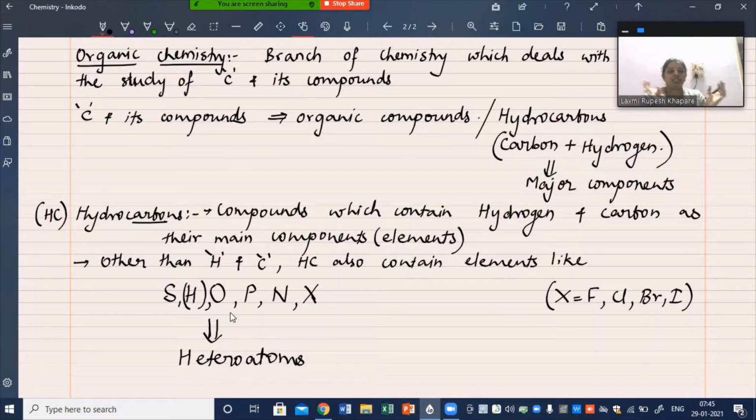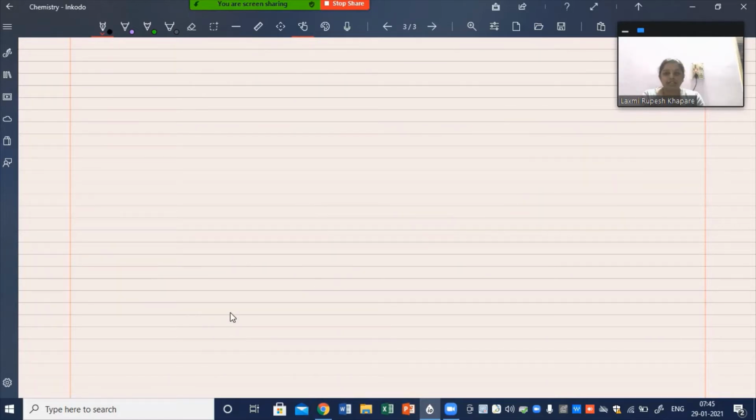So hydrocarbons in short are made up of hydrogen and carbon as the major elements. Other than that, they also contain some heteroatoms, which are sulfur, oxygen, phosphorus, nitrogen and halogens. Is this clear? So far so good. Let us go to the further important part of hydrocarbons, and that is the classification of hydrocarbons.